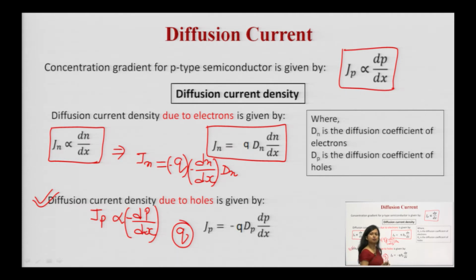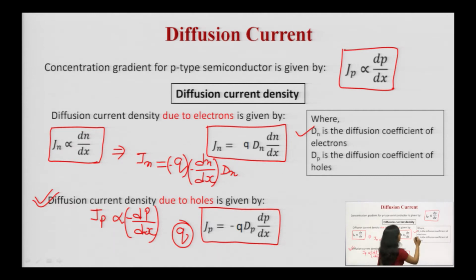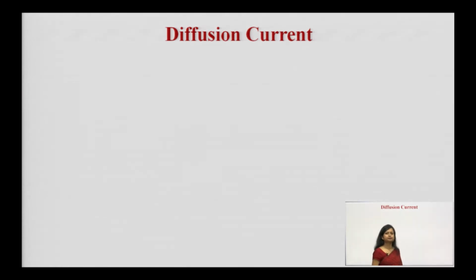Charge on the hole is positive, plus q, that is why there is a minus sign over here. So, the equation is Jp is minus q into Dp into dp upon dx. Here you are finding two terms, one is Dn, the diffusion coefficient for the electrons, and Dp is the diffusion coefficient for the holes.